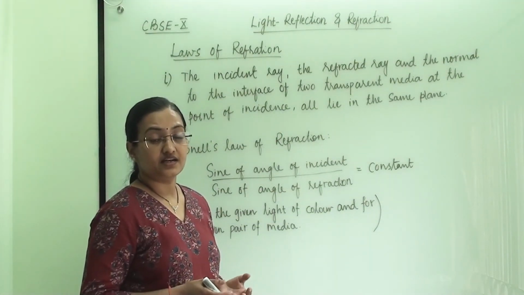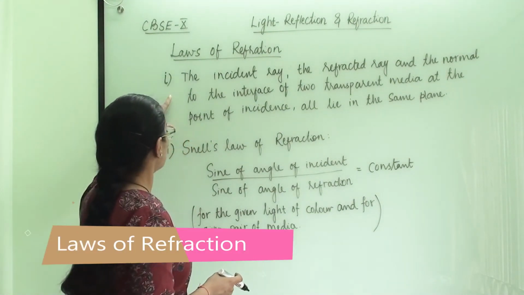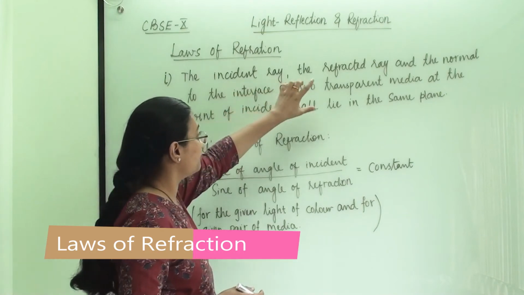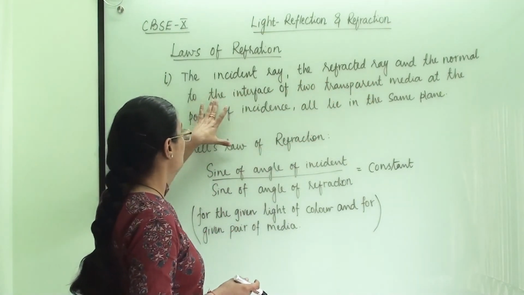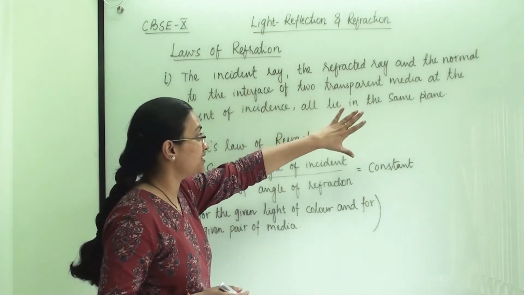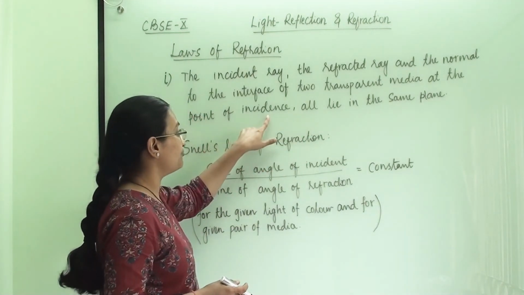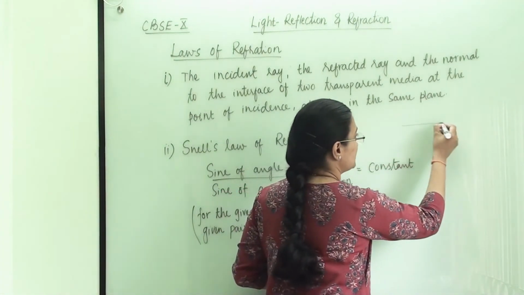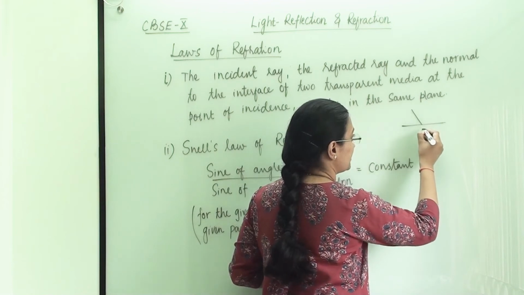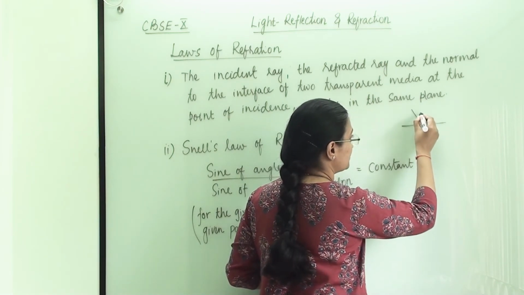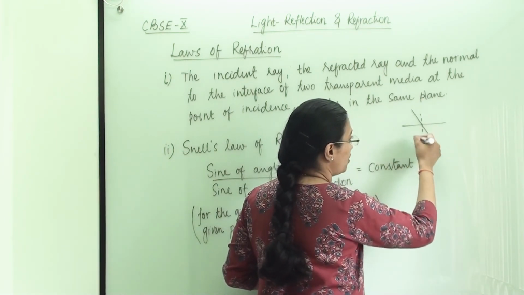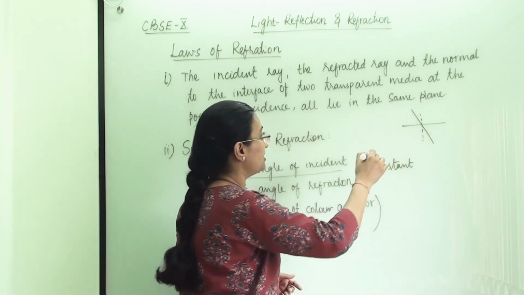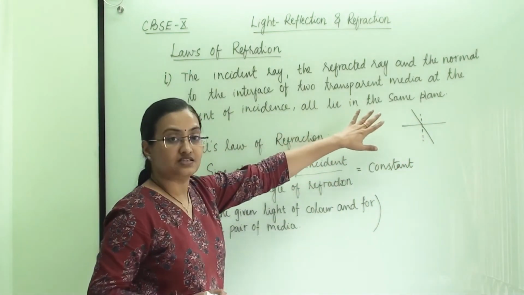Now let us understand the laws of refraction. The first law says the incident ray, the refracted ray and the normal to the interface of the two transparent media at the point of incidence, all lie in the same plane. Earlier we have seen that this is our incident ray, this is our refracted ray and this is the normal to the surface.